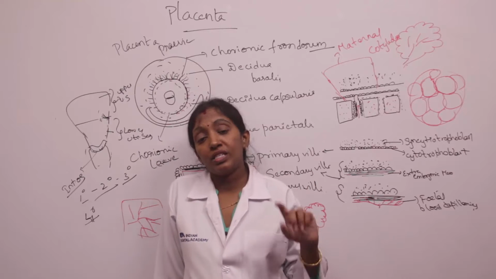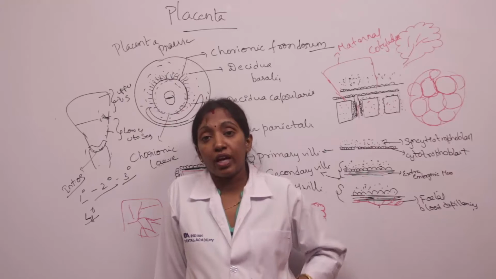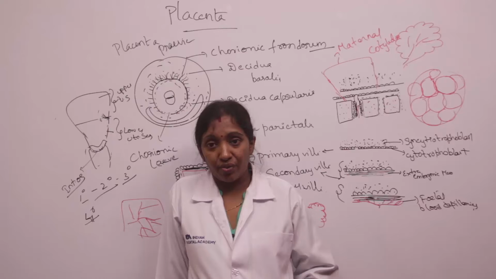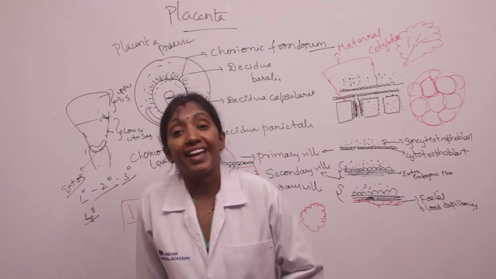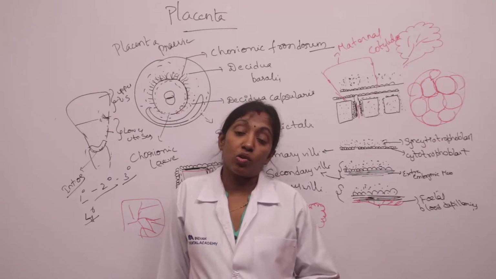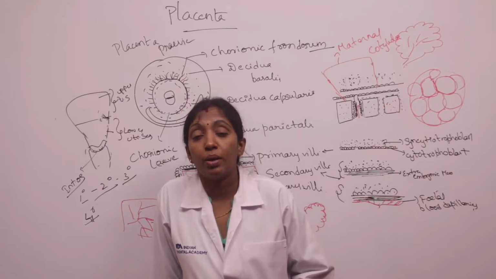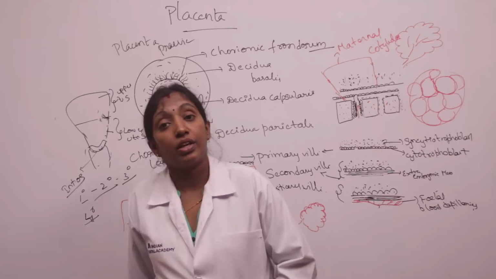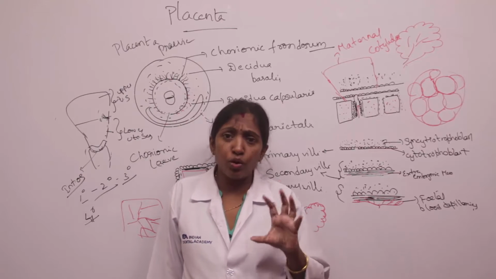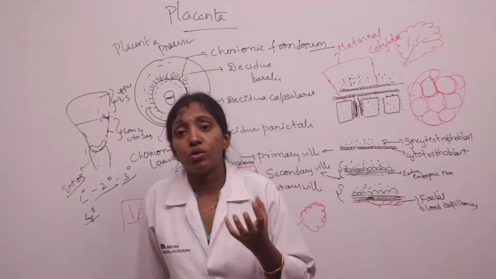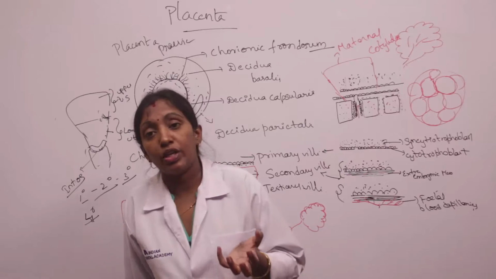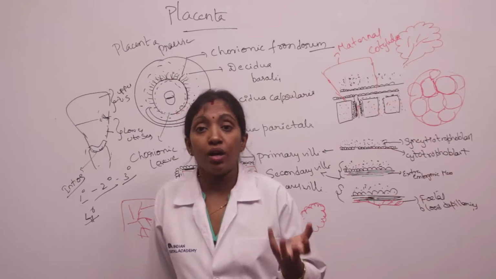Coming to the sites of implantation, you know that implantation usually takes place at the upper part of the body of the uterus, the fundus and the body of the uterus, and the posterior wall. But implantation may take place in the uterine tube. It is very dangerous to the mother. As the zygote grows and the embryo grows, it causes rupture of the uterine tube, which causes heavy bleeding and is fatal to the mother.